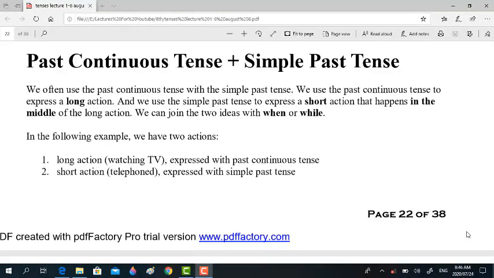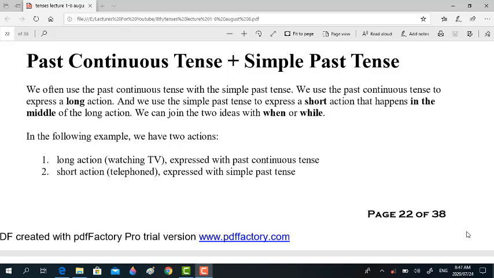I hope you're fine. Yesterday we talked about the simple past tense, the structure to it and the uses of the simple past tense. Today we will look at the relationship between past continuous tense and simple past tense.